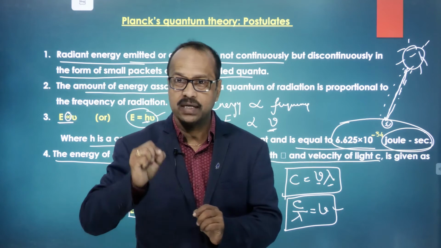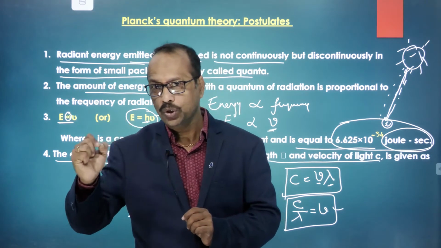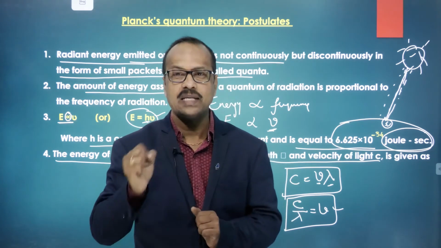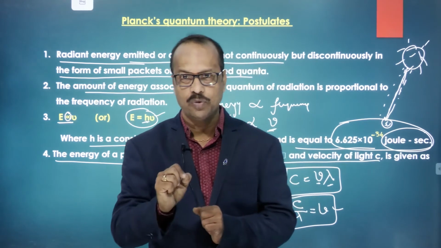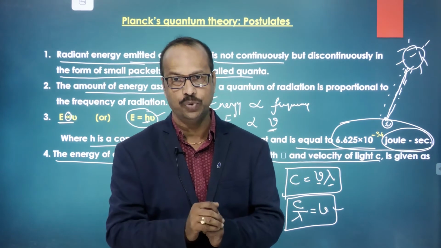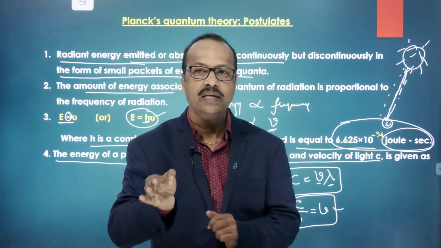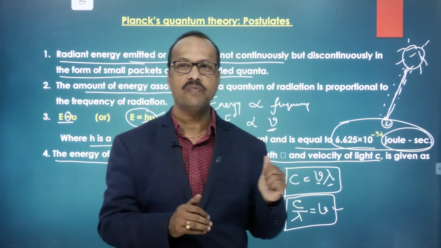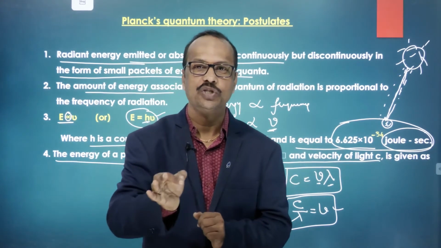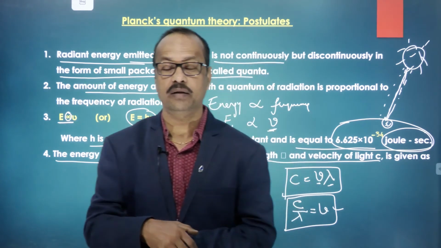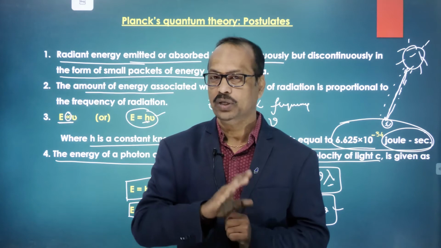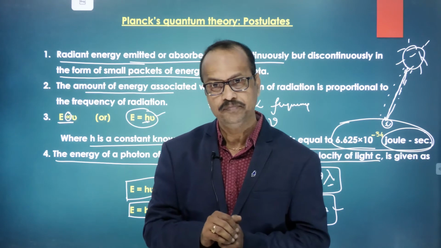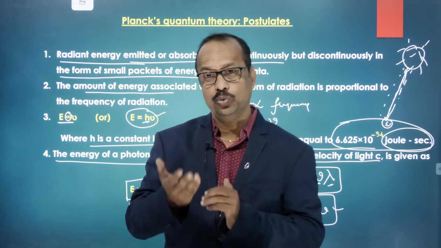In short, we can write E is proportional to nu. When you remove the proportionality sign, we get one constant, and that constant is h. So we can write the equation E is equal to h nu, where h is called Planck's constant, and every constant has some value. Here the value of Planck's constant is 6.625 into 10 to the power of minus 34 joule second. So the SI unit of Planck's constant is joule second. Clear?